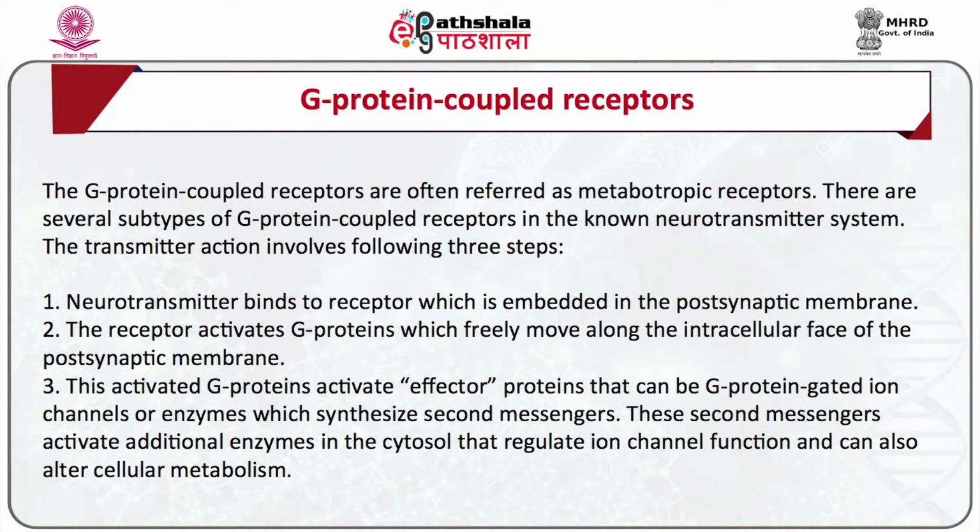Second, the receptor activates G proteins, which freely move along the intracellular face of the postsynaptic membrane. Third, these activated G proteins activate effector proteins that can be G protein gated ion channels or enzymes which synthesize second messengers. These second messengers activate additional enzymes in the cytosol that regulate ion channel function and can alter cellular metabolism.